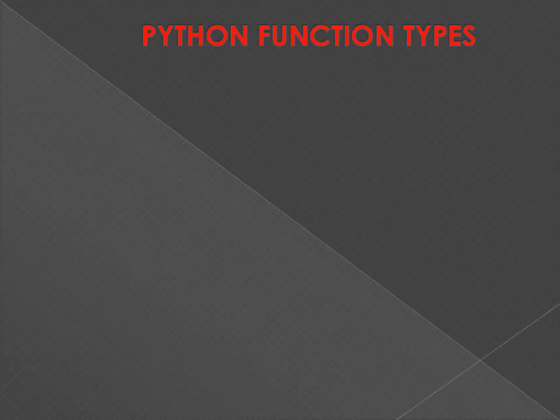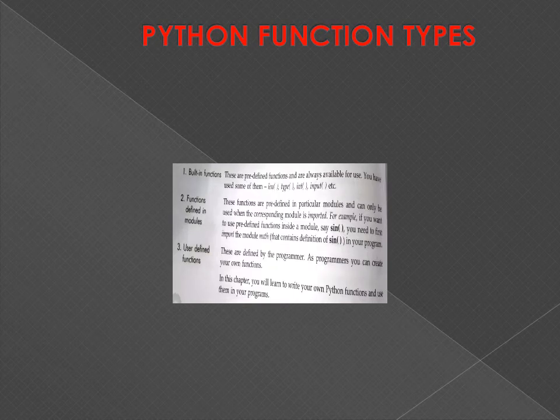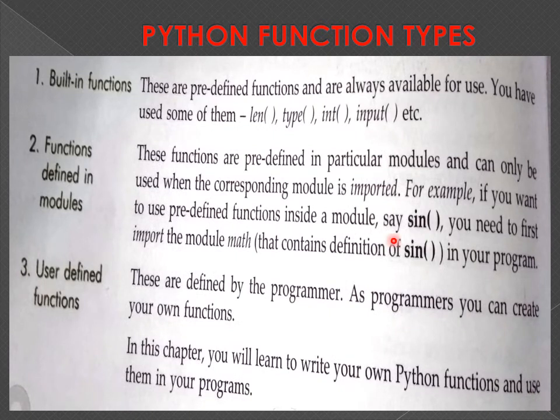These are the function types in Python. First one, built-in functions. These are predefined functions and are always available for use. You have used some of them: len, type, int, input, etc. And second one, functions defined in modules.